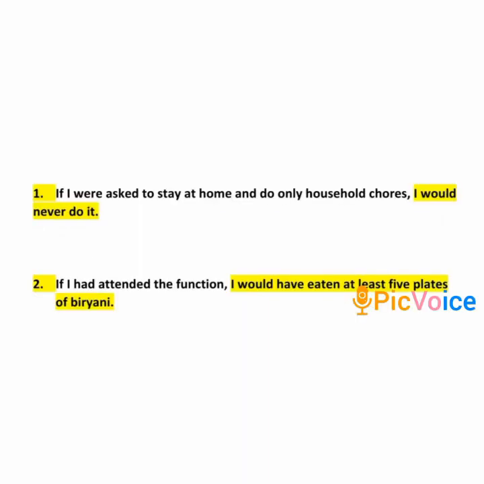Now let us look at the answers. If I were asked to stay at home and do only household chores, the main clause, I would never do them. This is the main clause that I have added. The second sentence. If I had attended the function, I would have eaten at least 5 plates of biryani. This is the main clause that I have added.